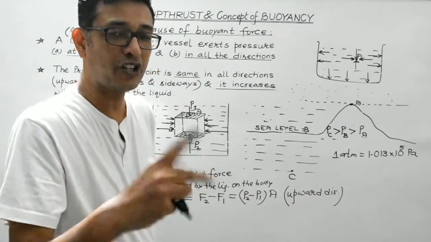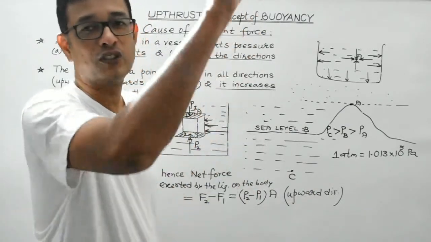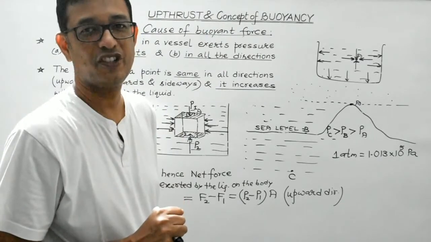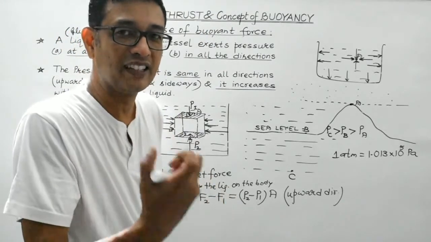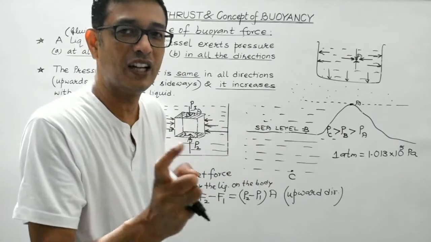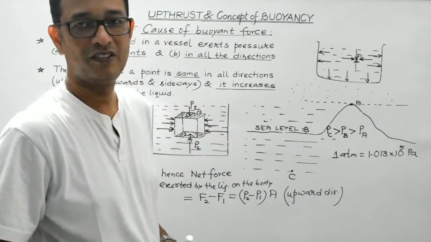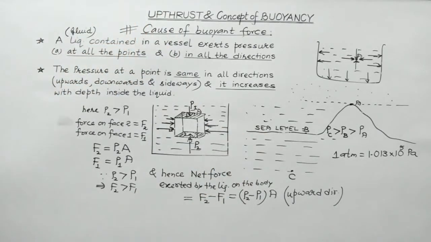So due to this pressure difference, a net upward force acts on the body. This upward force exerted by the liquid on the body is known as buoyant force. Clear?